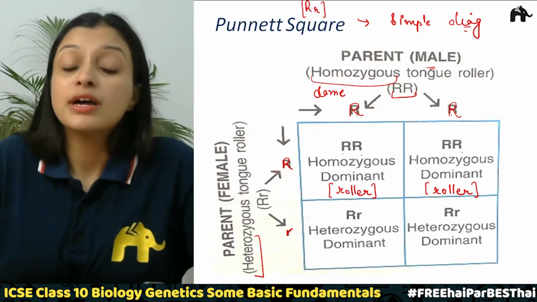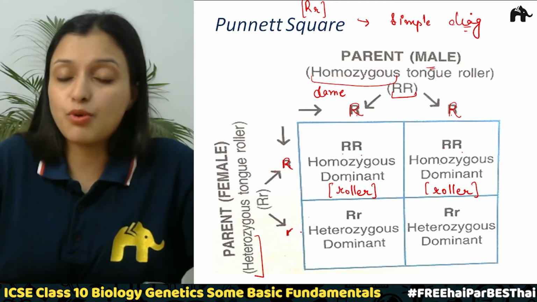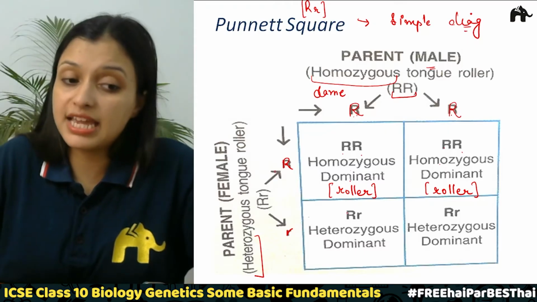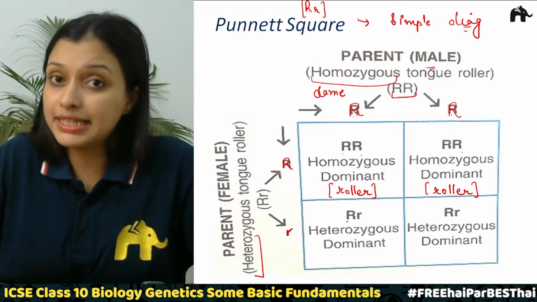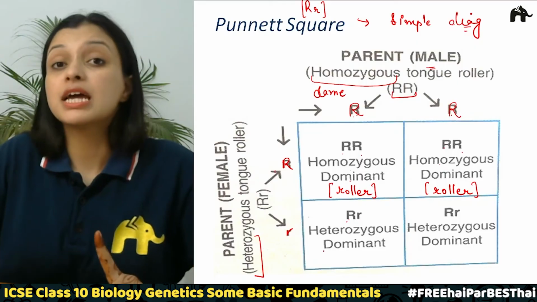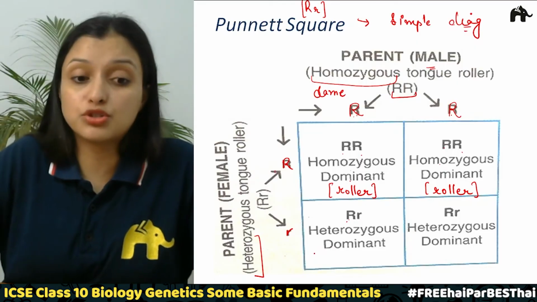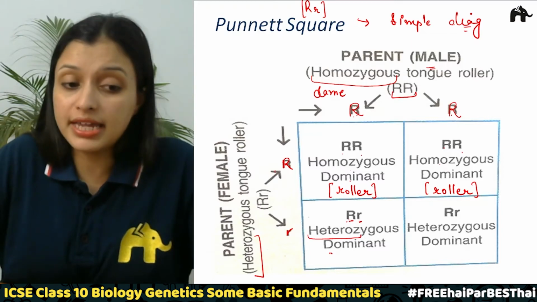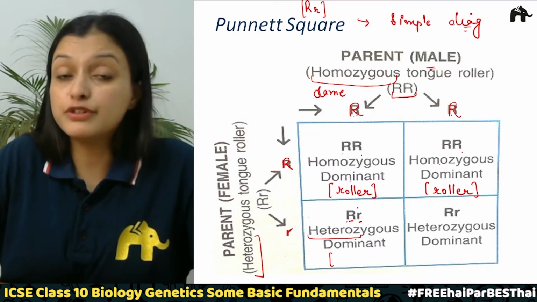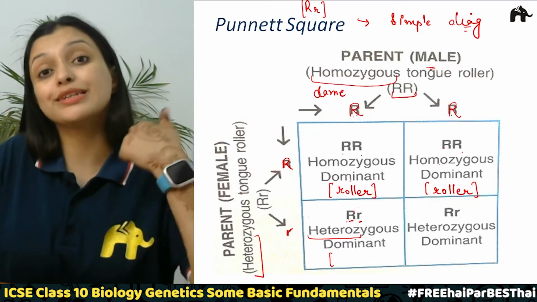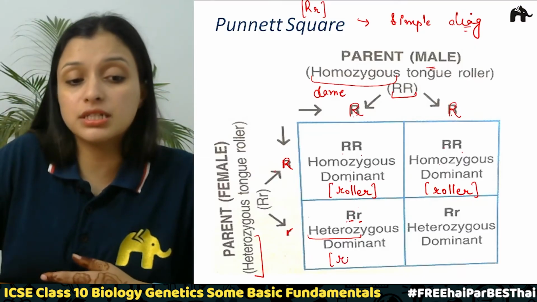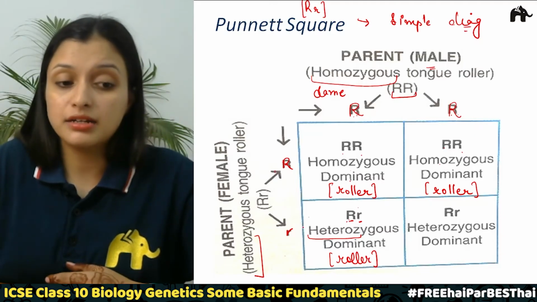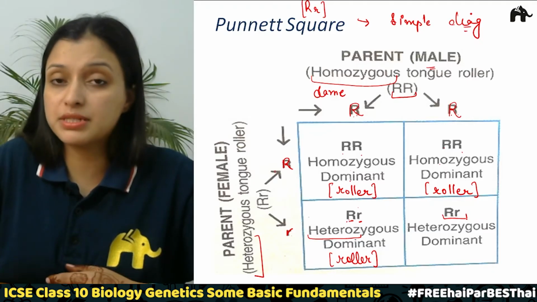So next is capital R, small r. Correct? When we talk about capital R, small r, we will be writing the same over here, and in this case it is heterozygous dominant, right? Heterozygous means both the alleles are different. Again, because there is a capital R, which represents that the individual can roll his or her tongue, this individual is going to be a roller. Correct? Next will be capital R, small r. The same combination over here.